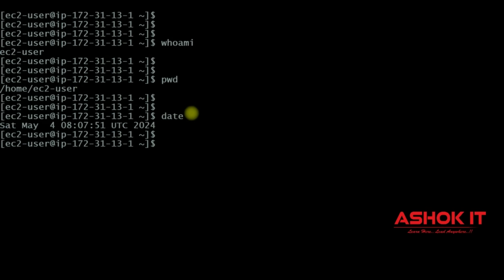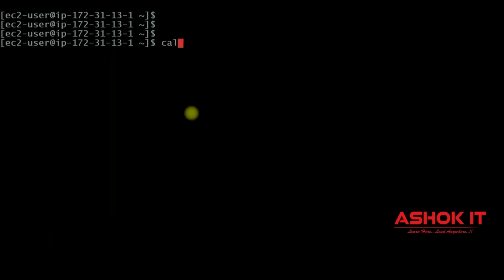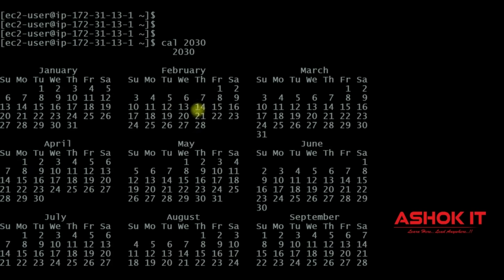It will print system date. If you execute cal command, it will print calendar. So current month calendar is printed. For example, I want to print the calendar of the year 2030. Cal space 2030. 2030 year calendar is printed.